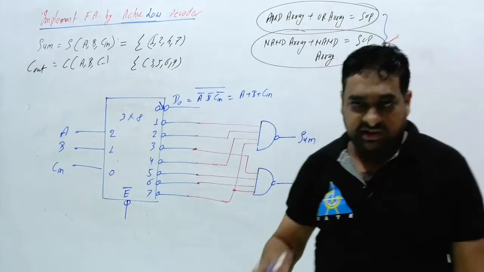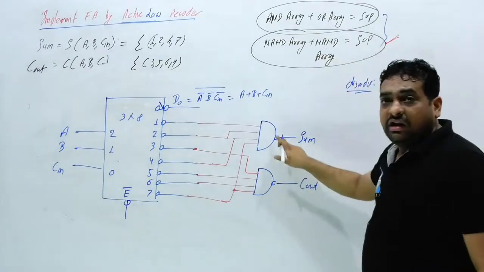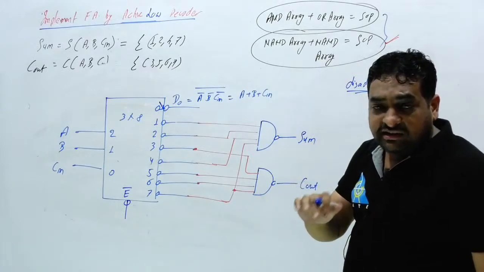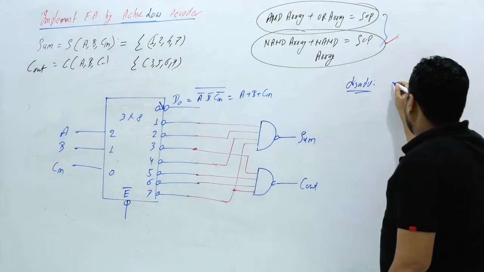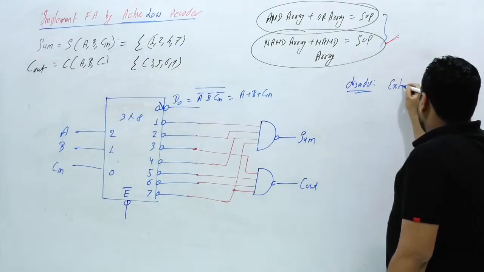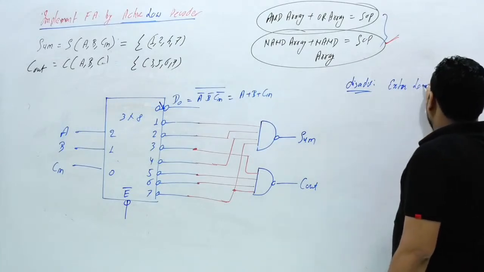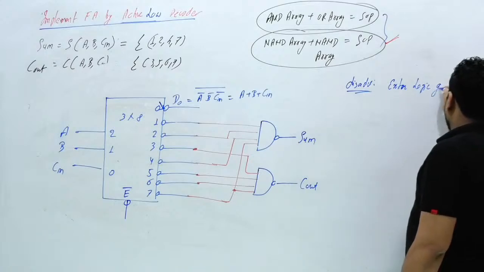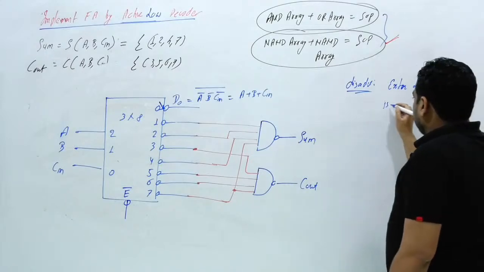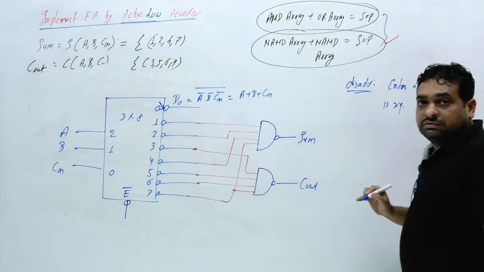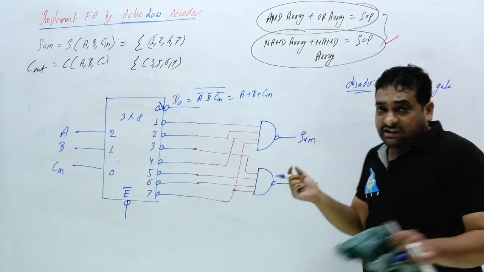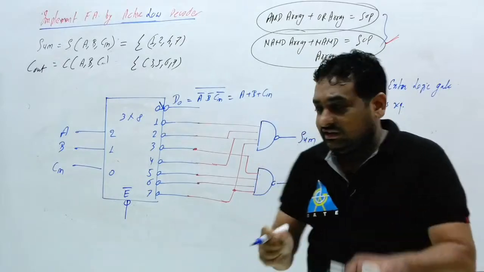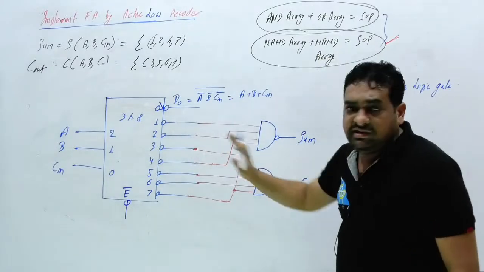What is the disadvantage? Extra logic gate you have to connect. So can I say the disadvantage is that extra logic gate is required to implement any boolean function? So at least you have to connect this logic gate with the decoder circuit.